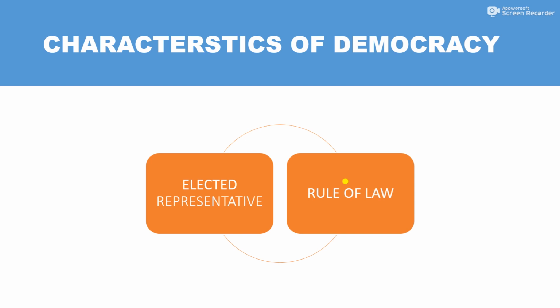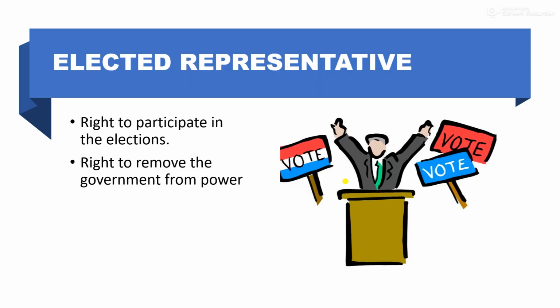Characteristics of democracy. The main characteristics of democracy are elected representative and rule of law. Elected representative. In democracy, representatives elected by the people make laws and frame policies of the government. All adult citizens have the right to participate in the elections.